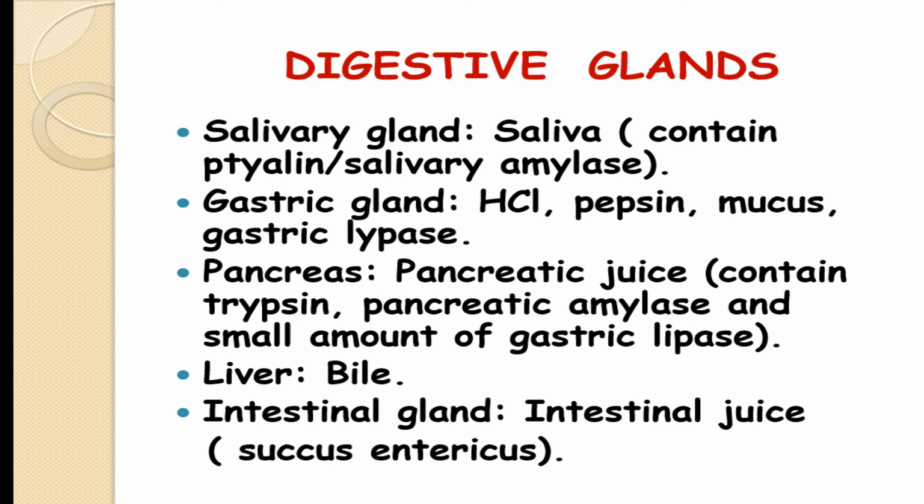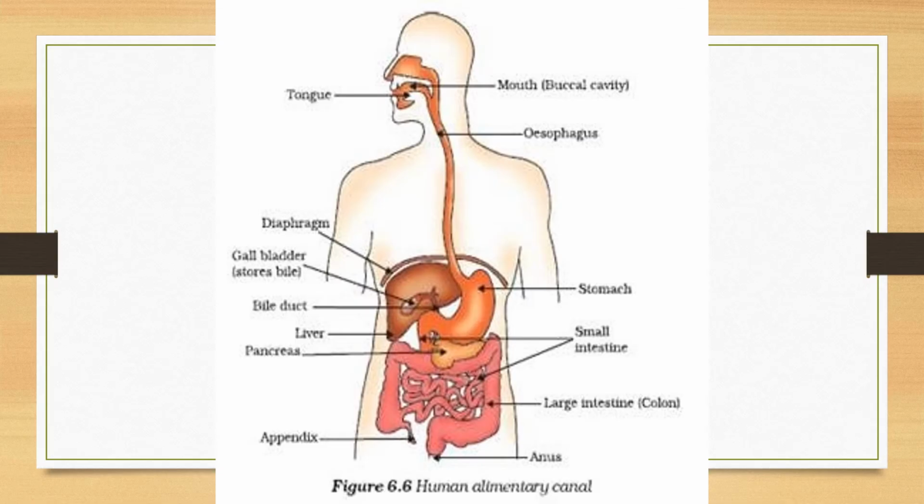After that, the intestinal glands release the intestinal juices. The intestinal juice from the intestinal gland is known as succus entericus. You can see the diagram here. The diagram shows the digestive system: the mouth, the buccal cavity, the tongue, the esophagus,